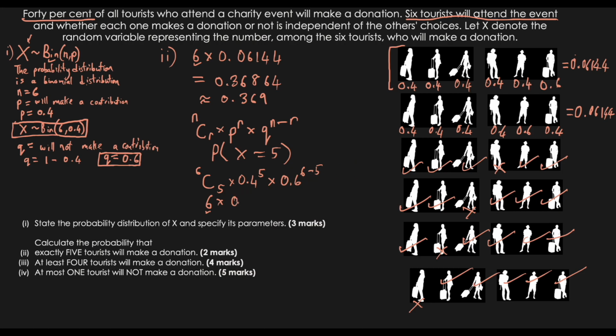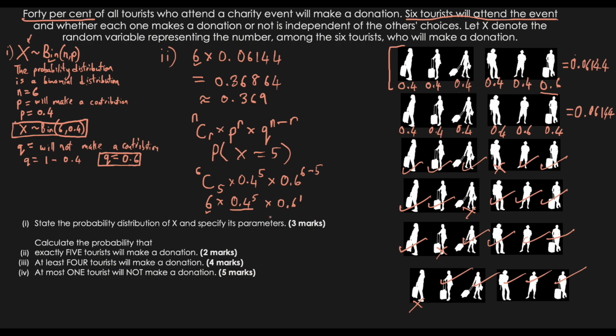When we put this in the calculator, it's the same thing as this over here. Why? Because 0.4 to the power of 5 is the same as 0.4 multiplied by itself 5 times: 0.4 times 0.4 times 0.4 times 0.4 times 0.4, which accounts for this, times 0.6 to the power of 1.